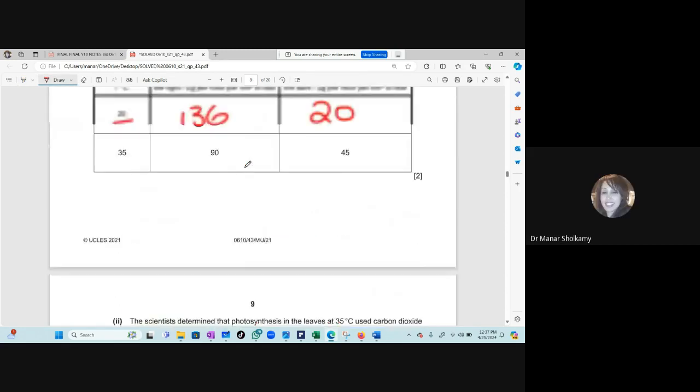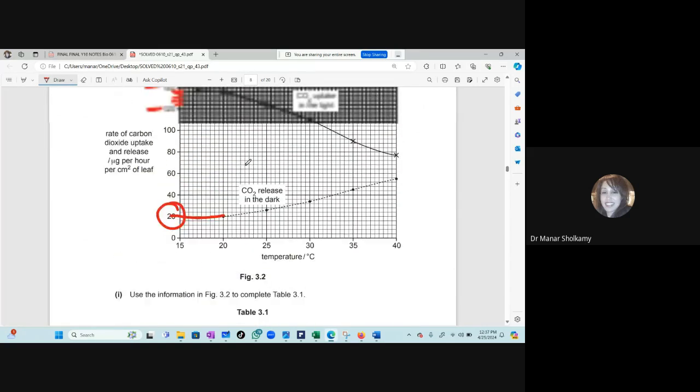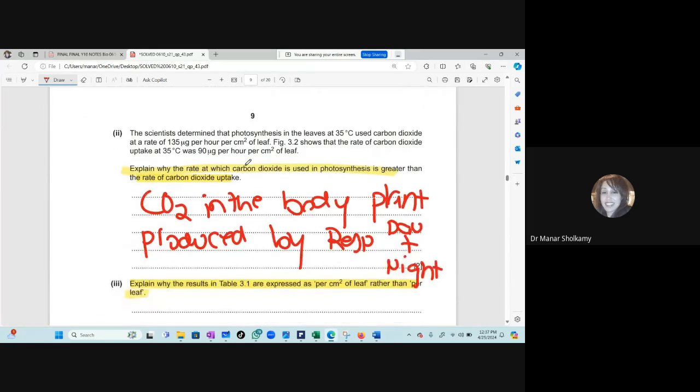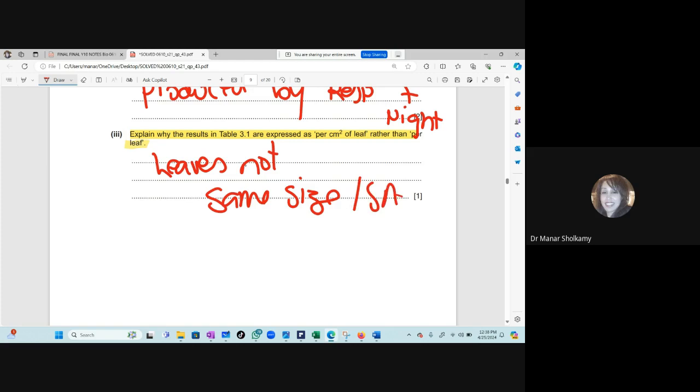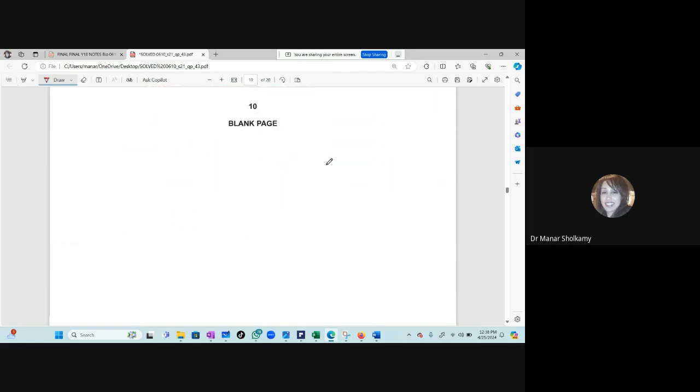One plant has many leaves. Are all the leaves the same size? No, all the leaves are different. I have a big leaf with a large surface area and a small leaf with a small surface area, because the leaves are not the same size. Of course, it's more accurate this way. I can compare between the surface areas of the leaf and the rate of photosynthesis in both. This question is also tricky.